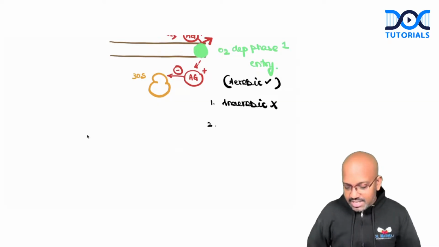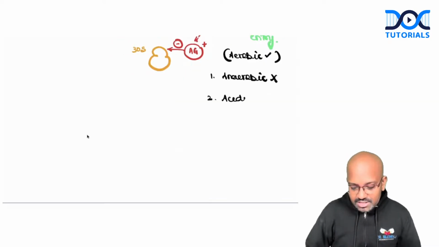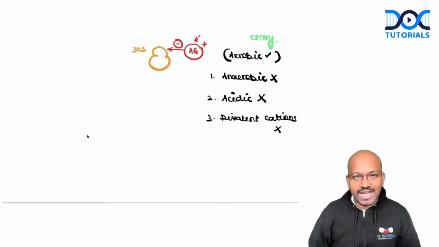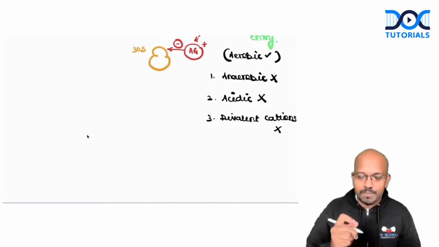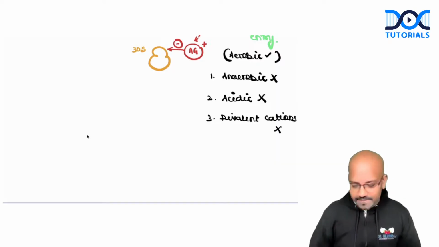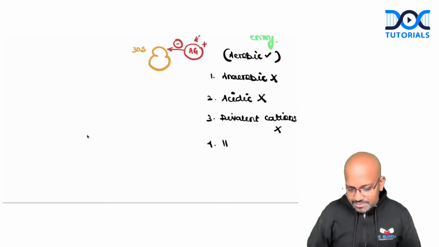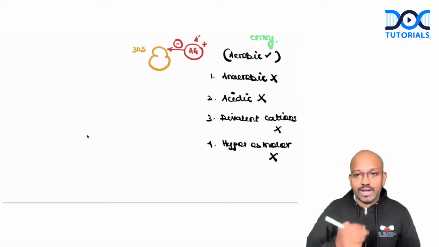The second point, in terms of acidic environments, if the area is acidic, this drug will not be effective. If there is accumulation of divalent cations, name some divalent cations which we know. Divalent cations like calcium or magnesium, if there is accumulation of them, this drug will not produce any response. The last point is hyperosmolar environment, in which this drug will not be effective.